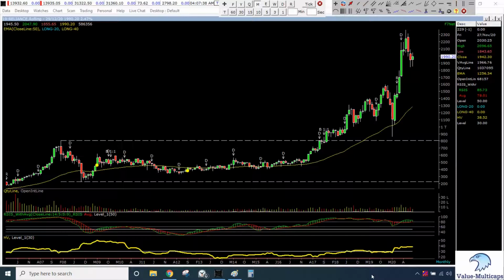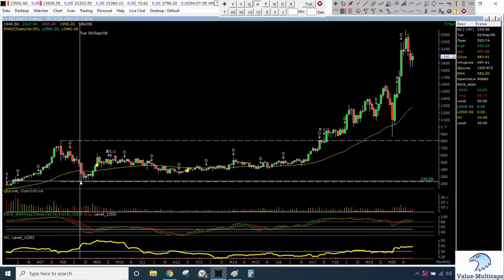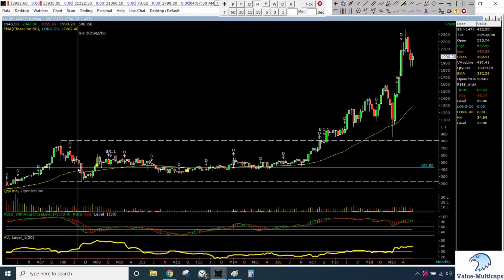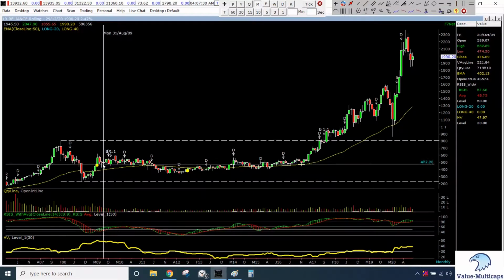Today we will be analyzing Reliance Industries chart. This is Reliance Industries monthly chart for futures. You can see after the 2008 fall, the top was 806 and the bottom was 200, somewhere around 225. After this fall, Reliance Industries went into a long time consolidation from 2009 to 2017.